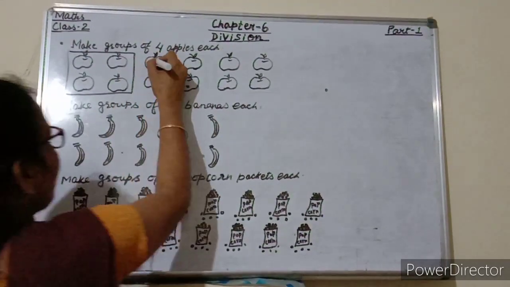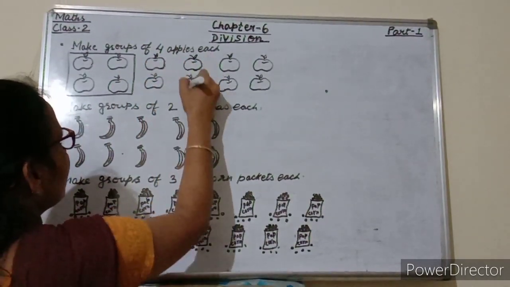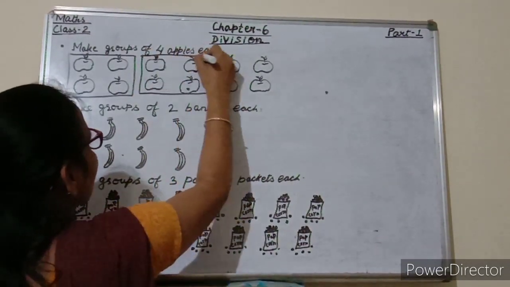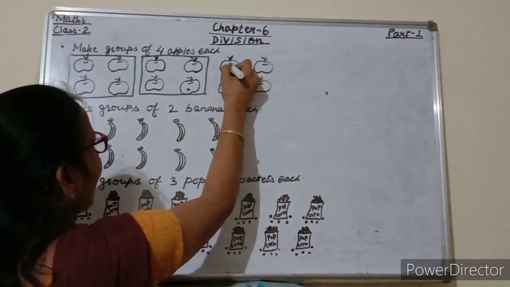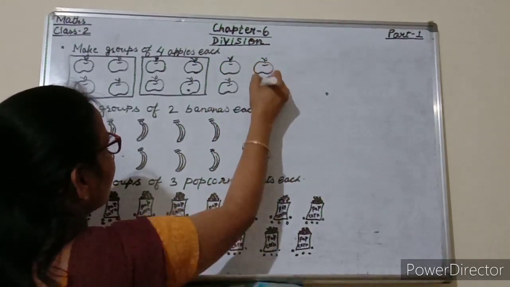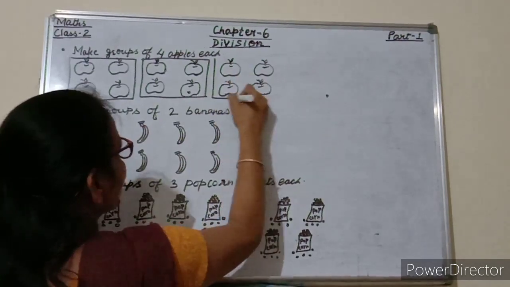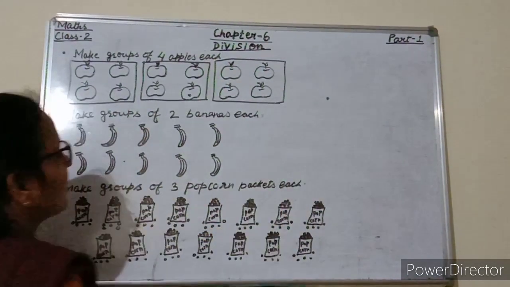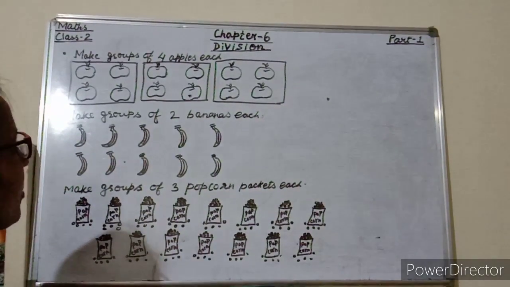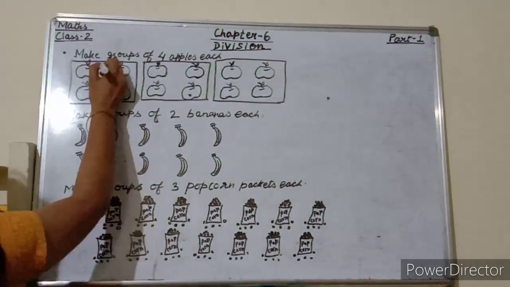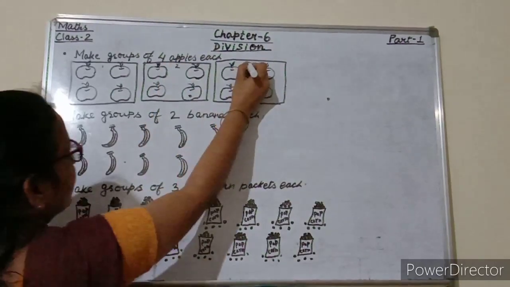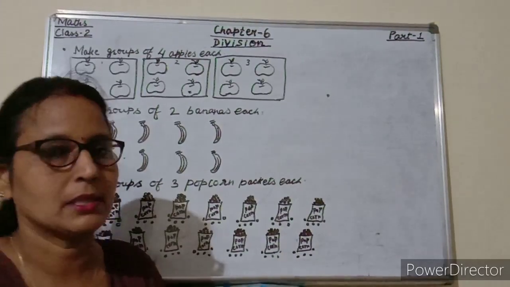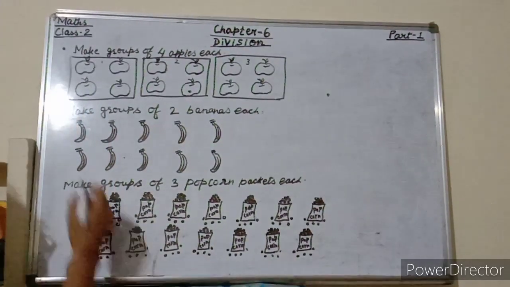Now again 1, 2, 3, 4. So second group, and here again 1, 2, 3, 4. So here again we will make one group. So how many groups are there students of 4 apples? Yes. So 1, 2, 3. So 3 groups are there of 4 apples. Now come to the next.